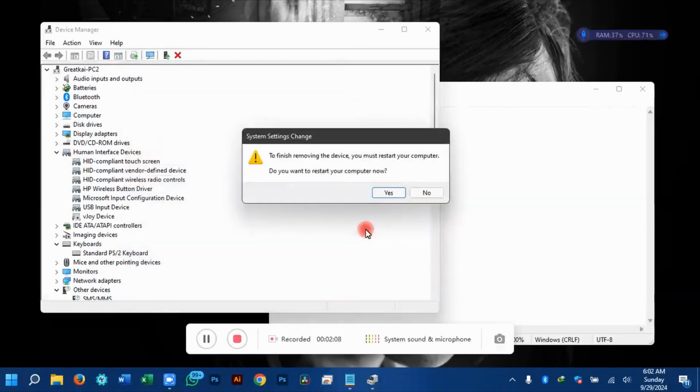The moment you do that, it will reset your keyboard back to default and your keyboard will start functioning correctly. And that is it.